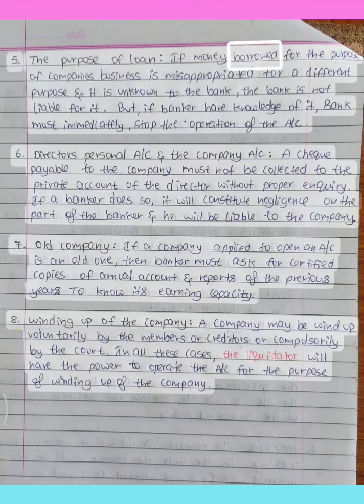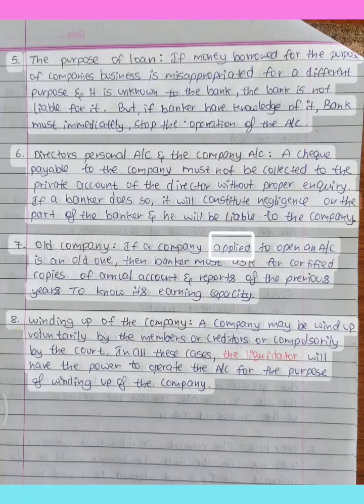5. The purpose of loan. If money borrowed for the purpose of the company's business is misappropriated for a different purpose and it is unknown to the bank, the bank is not liable for it. But if the banker has knowledge of it, the bank must immediately stop the operation of the account. 6. Director's personal account and the company account. A check payable to the company must not be collected to the private account of the director without proper inquiry. If a banker does so, it will constitute negligence on the part of the banker and he will be liable to the company.